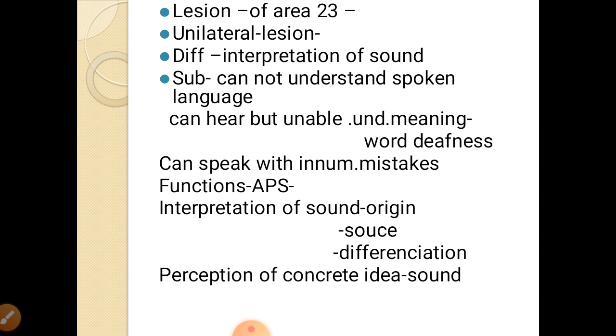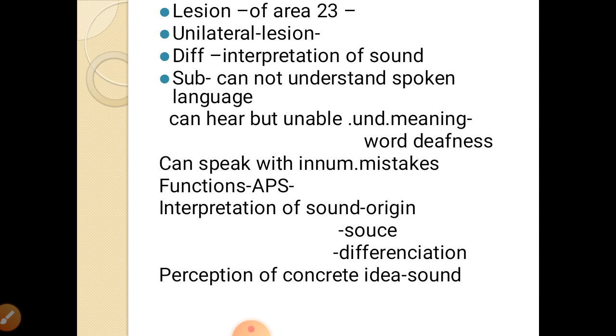He can speak, but with innumerable mistakes. Whatever he can hear, he can repeat and he can speak. But because of the word deafness, he cannot understand properly what he has heard. So when he speaks, he makes innumerable mistakes.